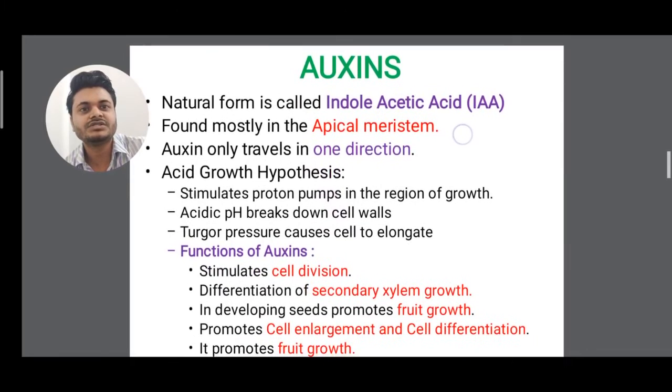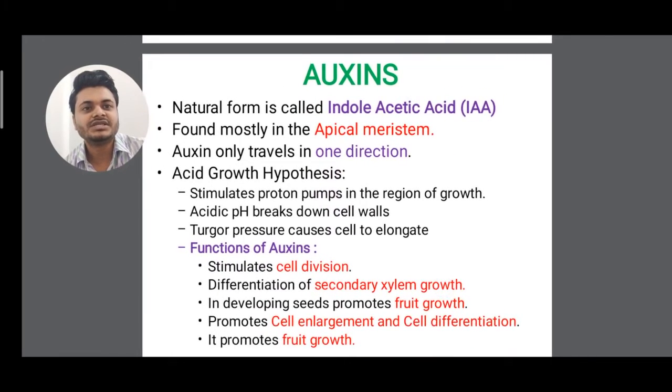So we come to auxin. A natural form of auxin is indole acetic acid. It is also called IAA. It is mostly found in the apical meristem. Auxins travel only in one direction. It has the acid growth hypothesis, clear? It stimulates the proton pump in the region of growth. Acidic pH breaks down cell walls, clear? Turgor pressure causes the cell to elongate.